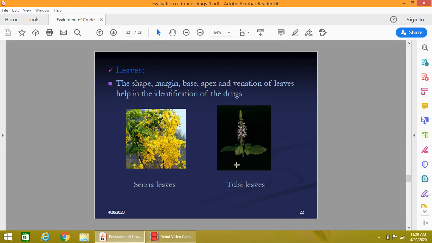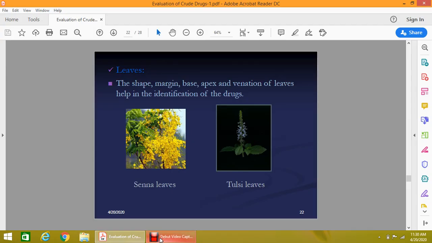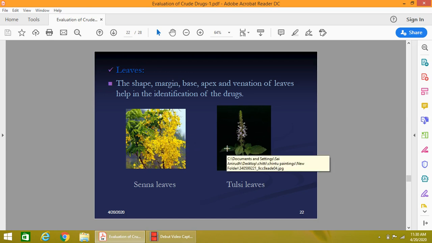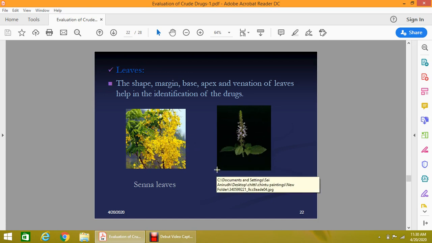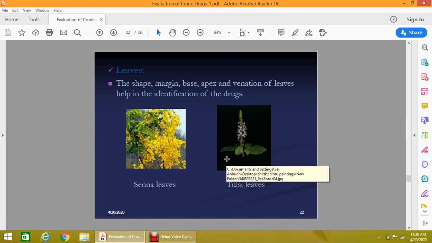For the leaves marking, we should mark the base, apex, margin, as well as the venation of the leaves for the external marking, and also mark the color of the leaves. Either the color of the leaves is dark green or pale green. Fresh leaves are usually green in color, and dry leaves are usually pale green in color.